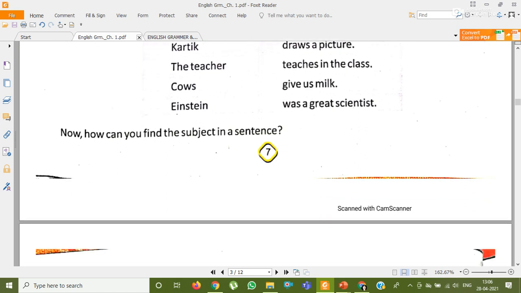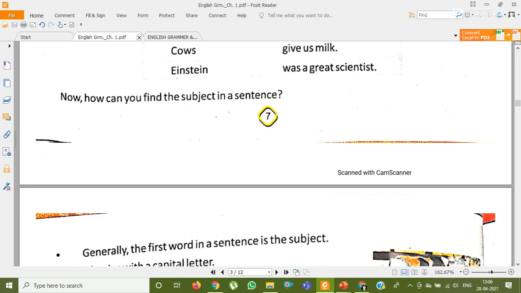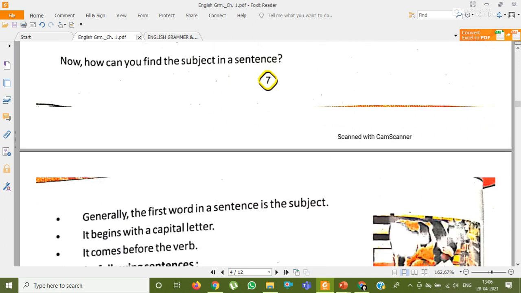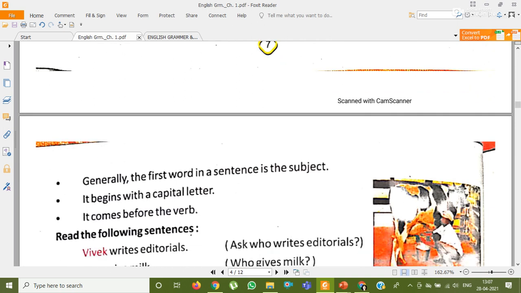Okay. So how can you find the subject in the sentence? You have to ask a question. You see, subject usually comes in the beginning of the sentence. It begins with a capital letter, usually the first word in a sentence is the subject, and it comes before the verb. जब तक आपको verb नहीं मिल जाता है, up to then that is the subject. जैसे ही आपको verb मिल जाता है sentence में, वहां से predicate start हो जाता है. As soon as you find the verb, the predicate part begins from there.